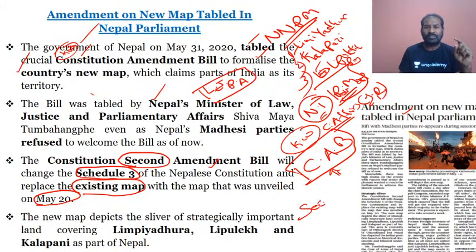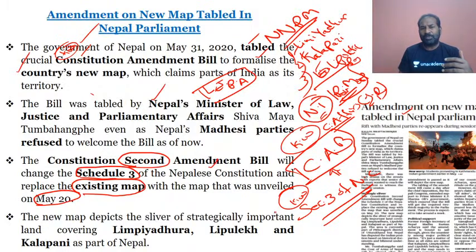This is again a very important keyword from the prelims point of view. It will amend which of the following schedules of the Nepal constitution? It is Schedule 3, whereby it will replace the existing map with the new political map of May 20, which includes Limpiyadhura, Lipulekh and Kalapani. So definitely it is very important.